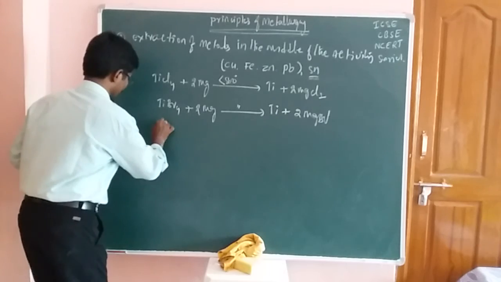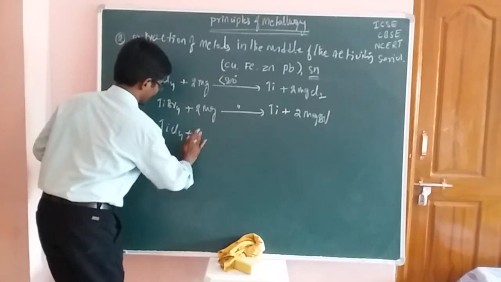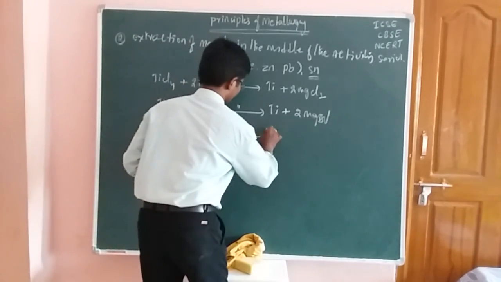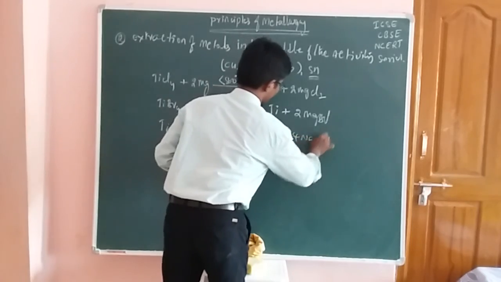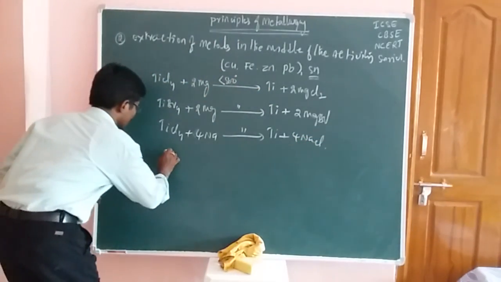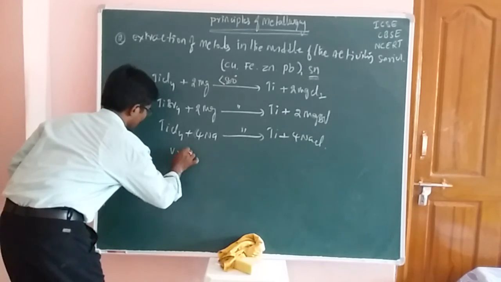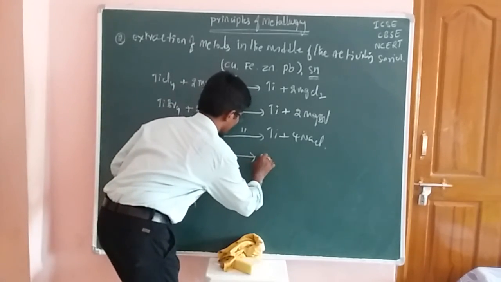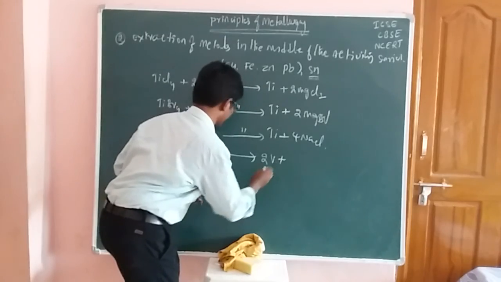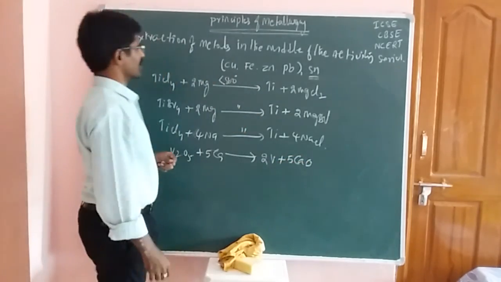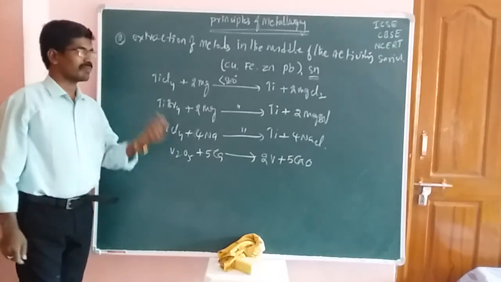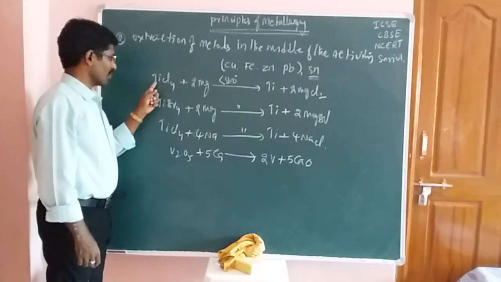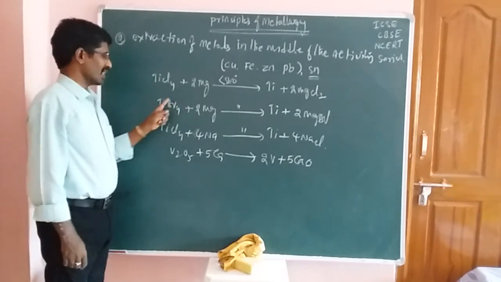And next, titanium tetrachloride reacts with how many sodium atoms here? 4 sodium atoms. So this gives titanium and 4 moles of NaCl. One more example, students. Vanadium pentoxide reacts with 5 moles of calcium and produces vanadium metal and 5 moles of calcium oxide. Okay, students. Now these are the displacement reactions, where there is a less reactive element and a more reactive element.